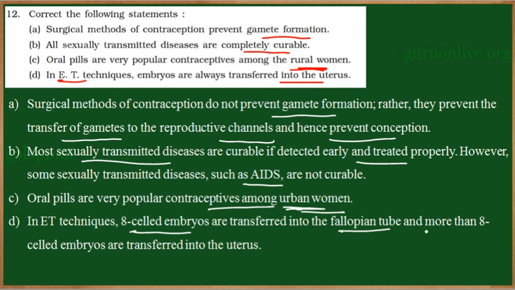And if the embryo is more than 8 cell stage, that is around 16 cell stage, then the embryo is transferred into the uterus, which is the site of implantation. So the statement that in ET the embryos are always transferred into the uterus is incorrect. If it is 8 cell stage or less than that, it is transferred into the fallopian tube. If it is more than 8 cell stage, it is transferred into the uterus. Now these are the changes in the respective sentences.